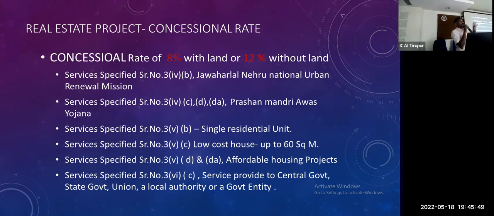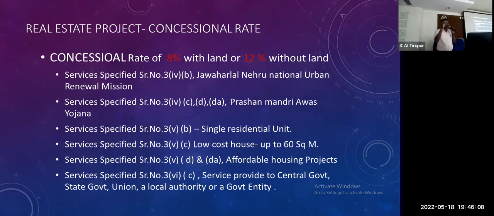Normally some concessional rate is there for government projects, specific services, Jawaharlal Nehru, Pradhan Mantri Awas Yojana, single residential unit கொடுத்தா this concessional rate. Low cost house up to 65 meter. இப்போ நம்ம பார்த்ததோட அதே தான். Then affordable housing project, service project to government or government authority. இது எல்லாத்துக்கும் this concessional rate இருக்கு. That is 8 or 12% concessional is there.